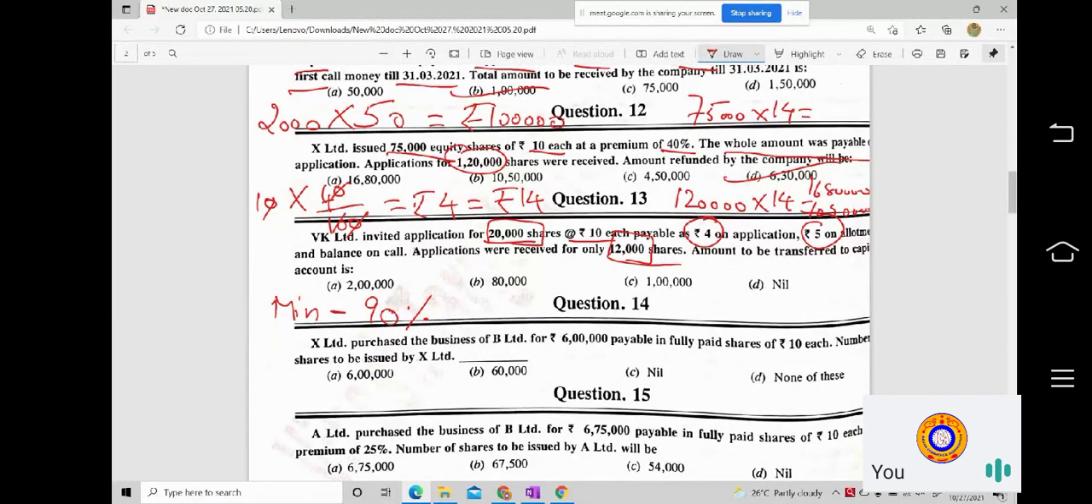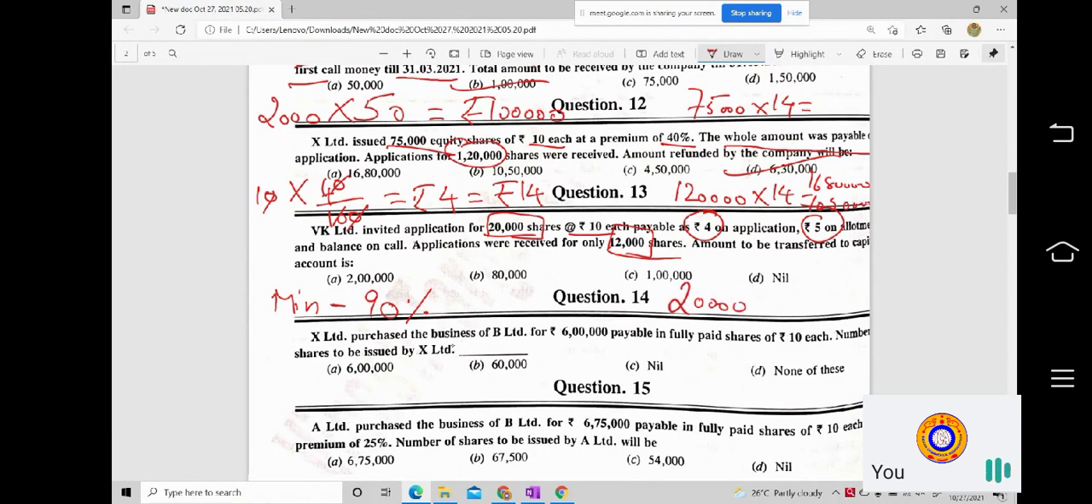So on the issued capital, what is 90 percentage of 20,000? Check out what is 90% of 20,000. So 20,000 into 90 by 100. Zeros get cancelled, so 2000 into 9, which comes to 18,000. So you should have received applications from the public for 18,000 shares. Only then you can proceed further.